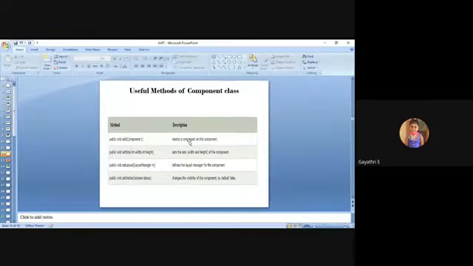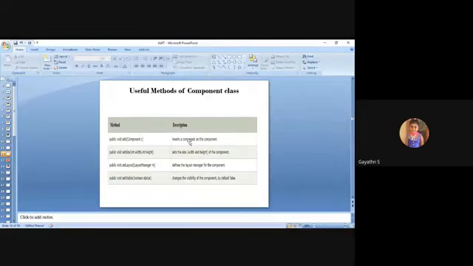Before that, some useful methods available in the component class. There are four important methods available in the component class. First, add. What is the use of the add method? Within the brackets, you can add a component, to insert a component in a container. If you want to add some component in a container, you have to use the predefined add method which is available in the component class.